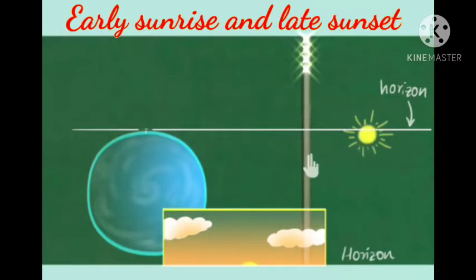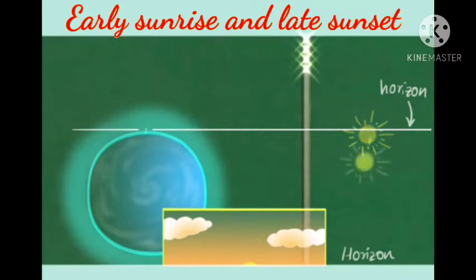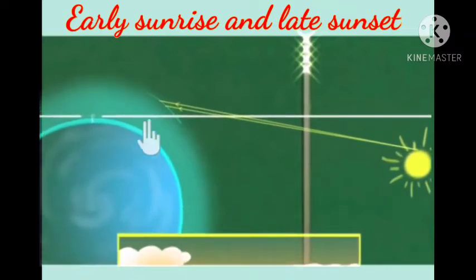This will appear in the sky just like this. Here the sun is reaching just above the horizon. This is the actual sunrise. Up to now we have not talked about the atmosphere. Let us draw an atmosphere and see what happens to the sunlight when it reaches the atmosphere. If the atmosphere were not there and the sun is just below the horizon, the light would go straight and you would not be able to see the sunlight.